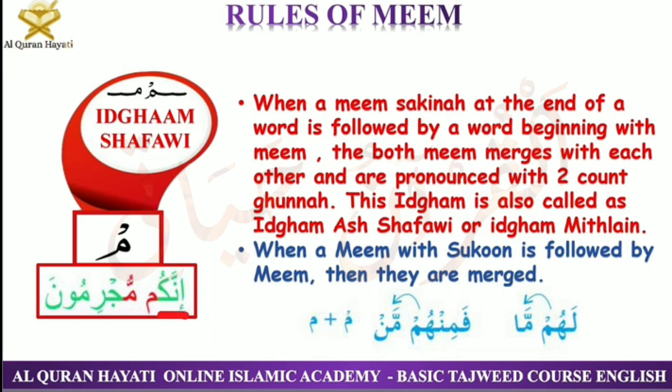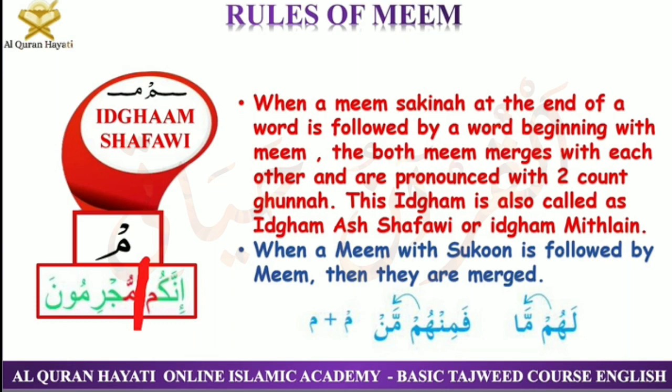Here is an example. Innakum, this is one word. Another word is mujrimuna. Innakum mujrimuna. I recited both the words separately, so I did not do any gunna, because when they are recited separately, like if this word comes at the end of the ayah, you will just recite it innakum.